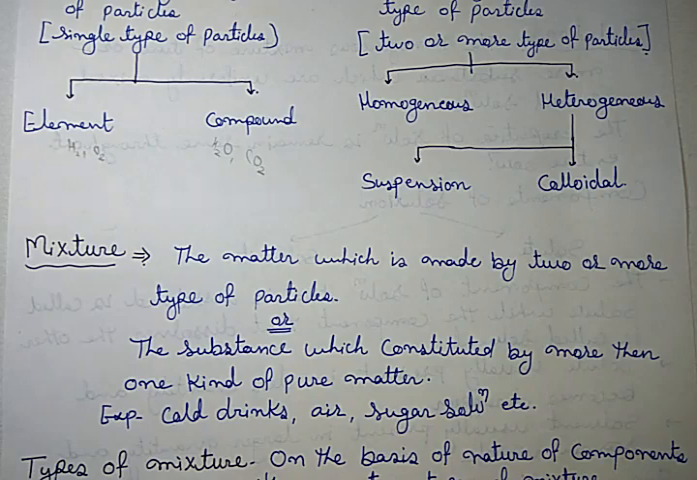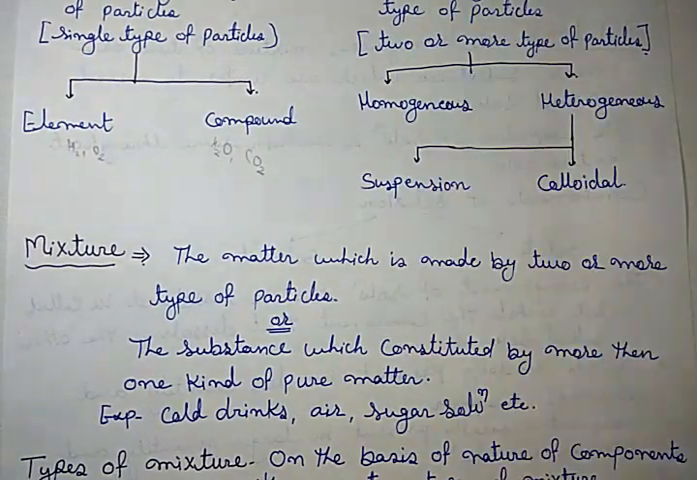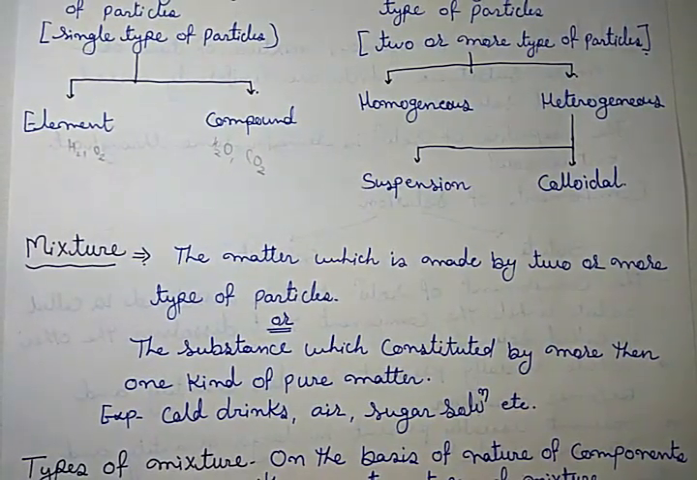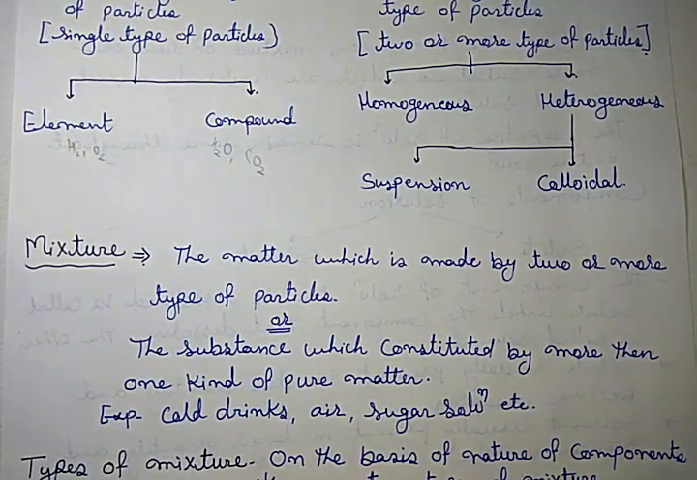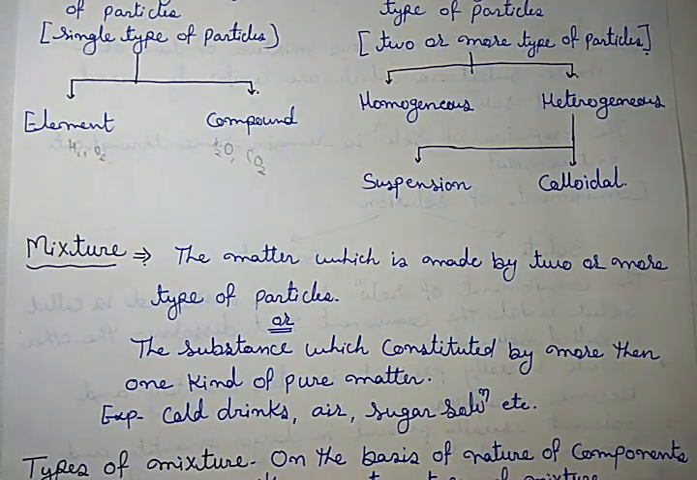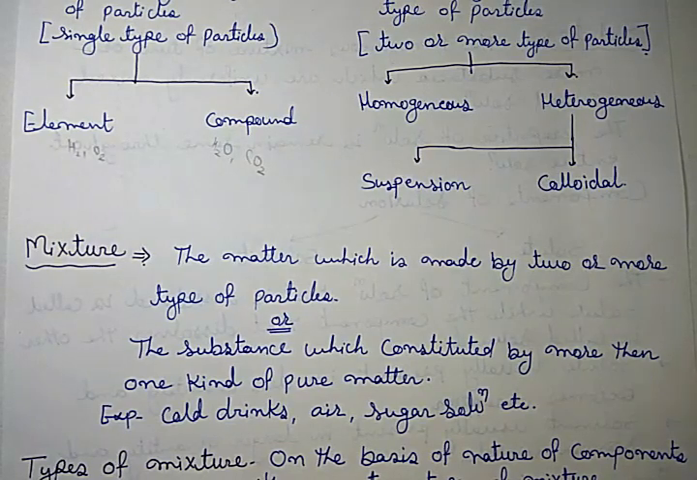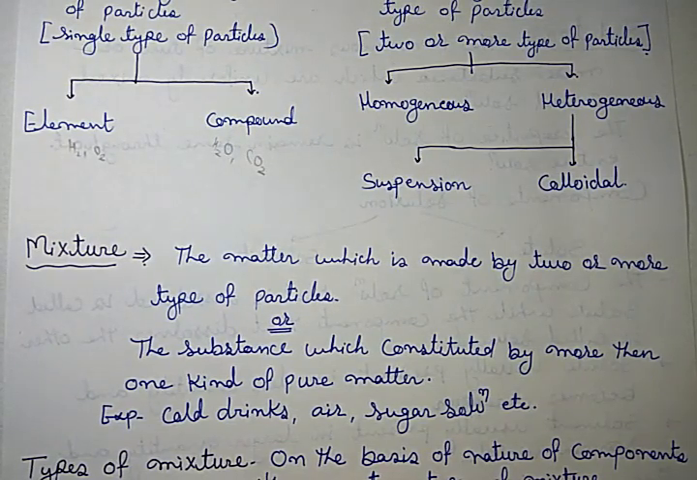What is a mixture? As we discussed above, the matter which is made up of two or more types of particles is called a mixture. Or we can say a substance constituted or made up of two or more kinds of pure matter is called a mixture. For example, cold drinks, air, sugar solution, etc.